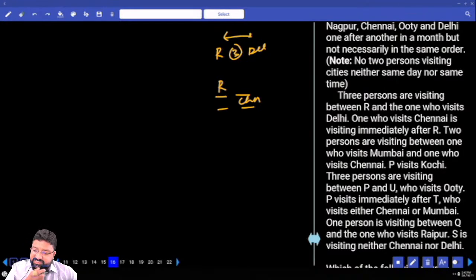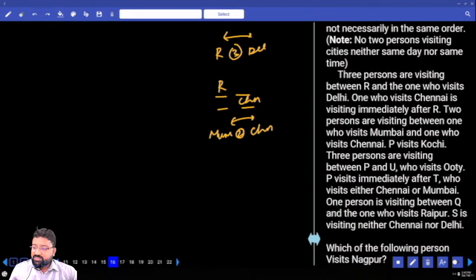Two persons are visiting between the one who visits Mumbai and the one who visits Chennai. Mumbai and Chennai, how many? Two. Not sure. P visits Kochi.